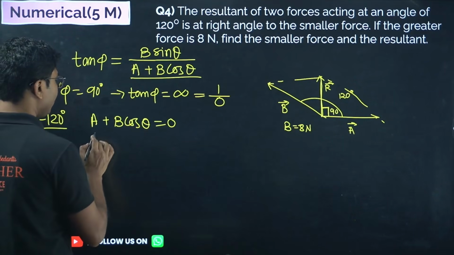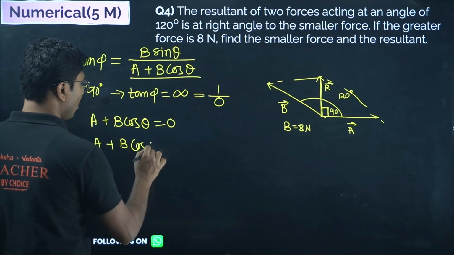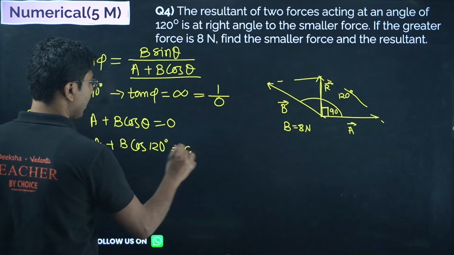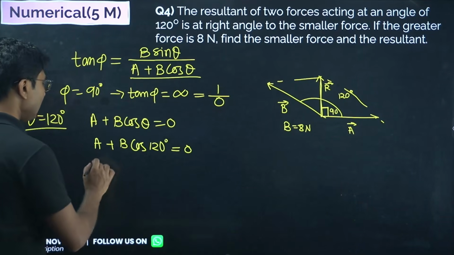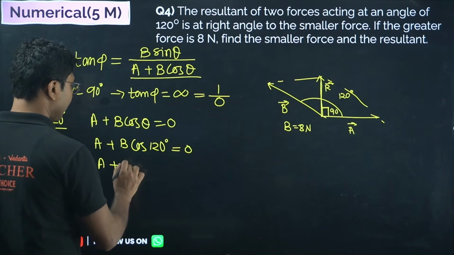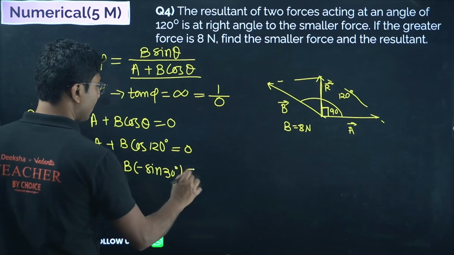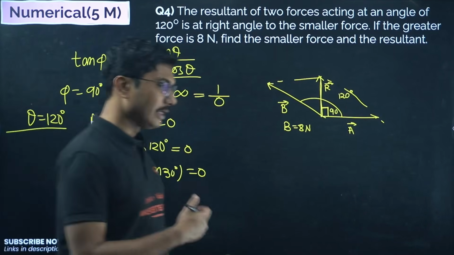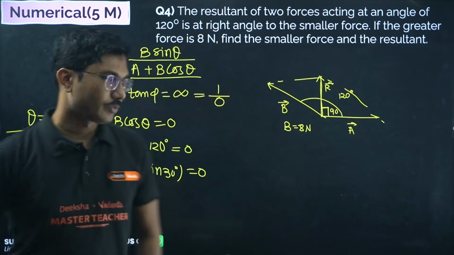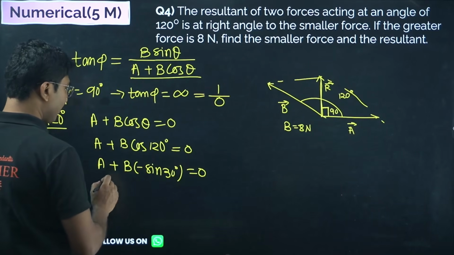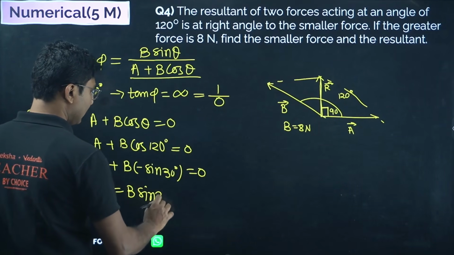Now we have to put the value. So A plus B cos 120 degrees equals 0. Now cos 120 can be taken as minus cos 60 or minus sin 30. Both ways it is possible. I am taking sine, so minus sine 30 degrees. We know the law of complementary angles, right? Here it will be 90 plus 30. 90 plus 30 means minus sine 30. So now we have A equals B sine 30, right?